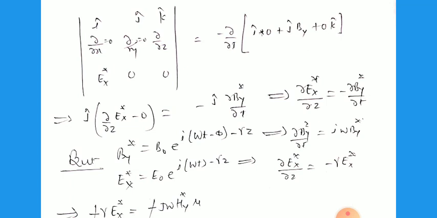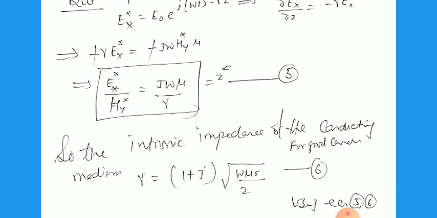So this gives del By star by del t equal to iota omega By star, and Ex star differentiated with respect to z gives del Ex star by del z equal to minus gamma Ex star. Substituting the values of these two, we obtain Ex star by Hy star equal to j omega mu by gamma, and this gives Z star.